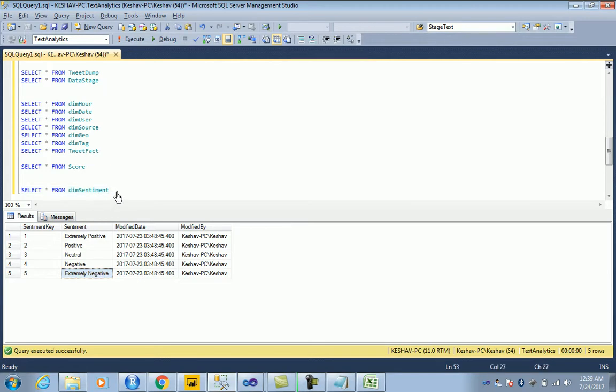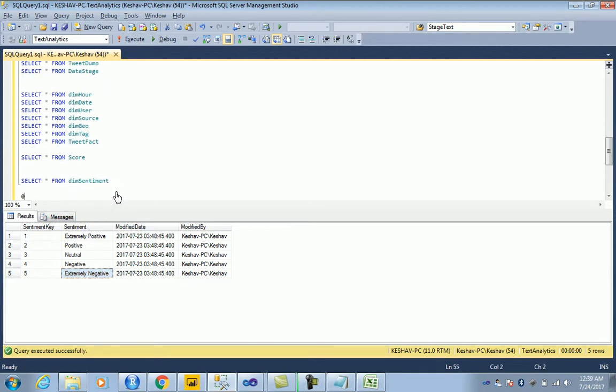So I have bucketized. Usually the sentiment scores range from 0 to 1, and a value of 0.5 is said to be neutral. So I'm just trying to bucketize that into a value from 1 to 5, to be able to draw a meaningful conclusion. That's the scoring part.